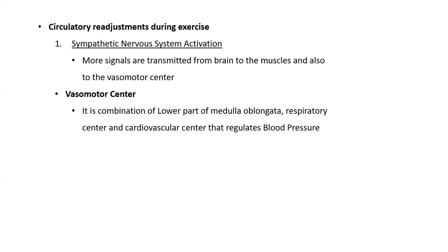Next, there are circulatory readjustments during exercise. There are three things which actually happen during exercise. The first one is the sympathetic nervous system activation. The second one is increased arterial pressure and the third one is increased cardiac output. Whenever there is activation of the sympathetic nervous system, more signals are transmitted from the brain to the muscles and also to the vasomotor center.